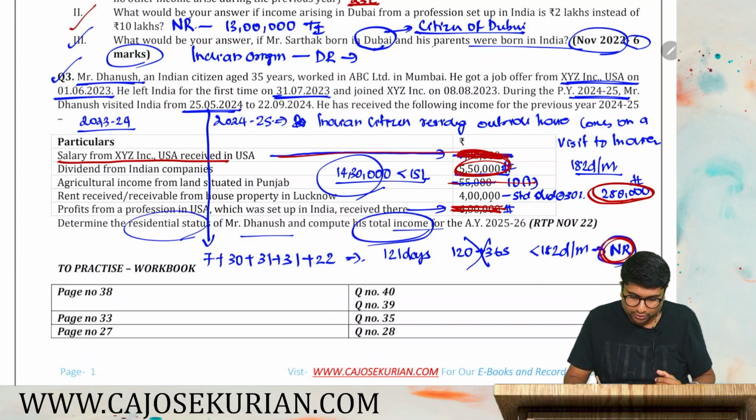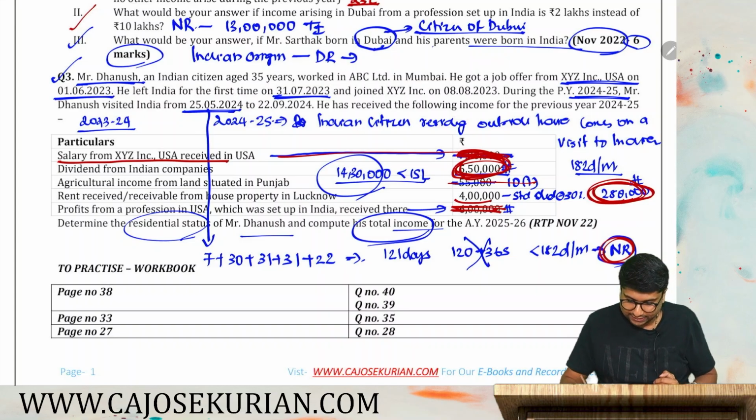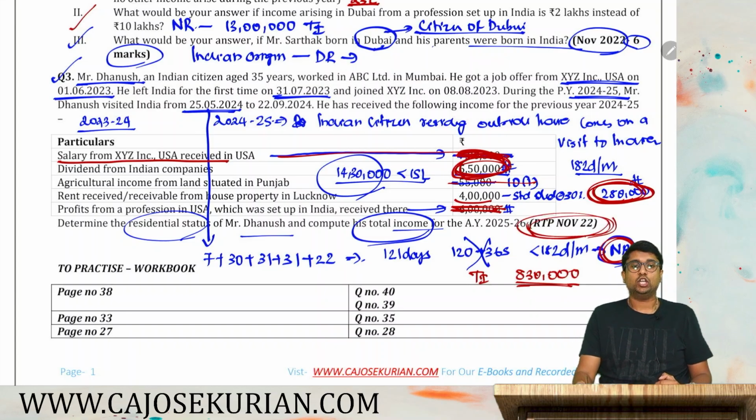So how much will be the total income? 2 lakh 80 plus 5 lakh 50. That will be 8 lakh 30,000, which will be his total income being an NR. This is how you have to find out the answer to the question. Again, it is an RTP question, November 2022.